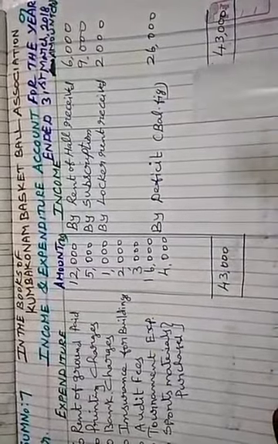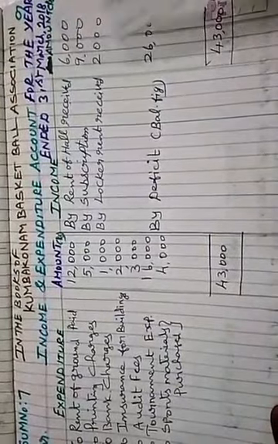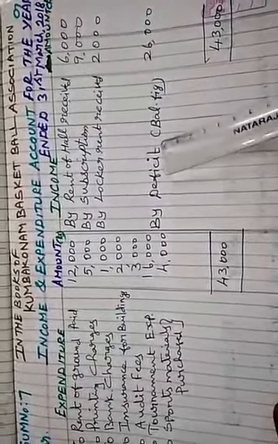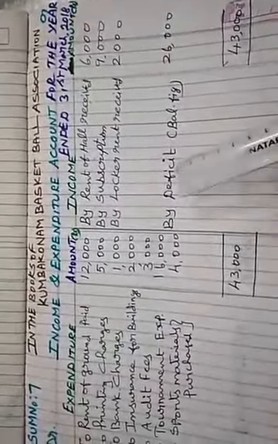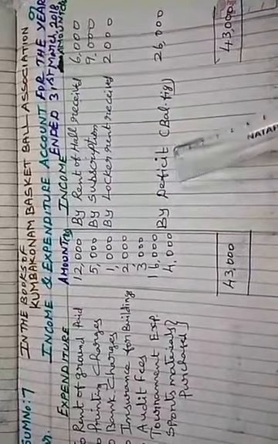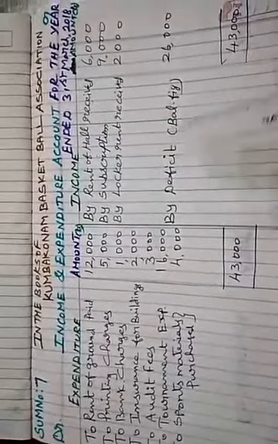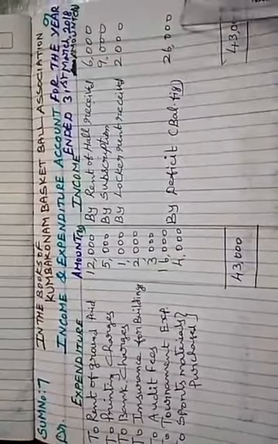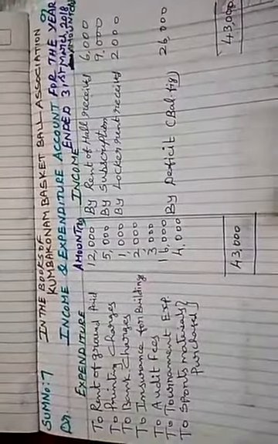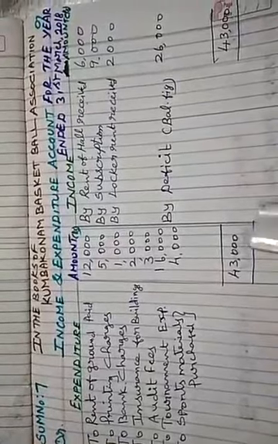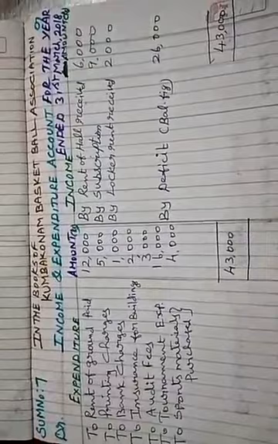The total on this side is more, 43,000. Here also 43,000, and the balancing figure is 26,000. We call it a deficit. Excess income over expenditure is surplus, but here it is expenditure over income, so we call it a deficit of 26,000. Sum number 7 is finished. You have to do the assignment work. Sums 6 and 7 also you can do in the assignment note.